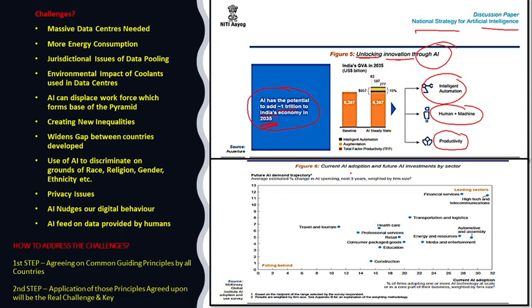The other one is in the next figure, where you can see current artificial intelligence adoption and future AI investments by sector. This was a report given by McKinsey. So these are the areas: tourism, even in travel and tourism, healthcare we have already seen. We have seen construction. We have seen education. We have seen media and entertainment. We have seen automobile, transportation, logistics, financial services. So all these key services are involved as far as artificial intelligence application is concerned.